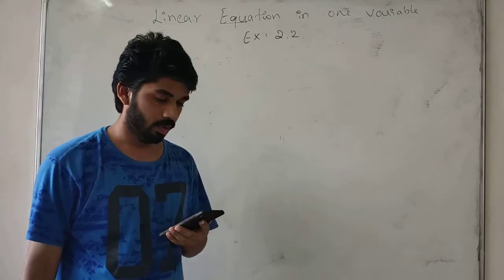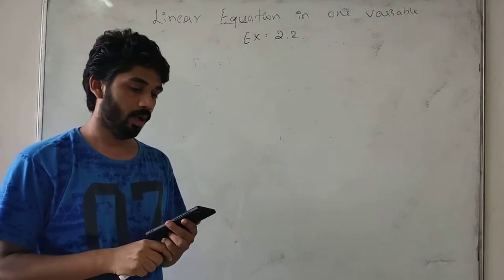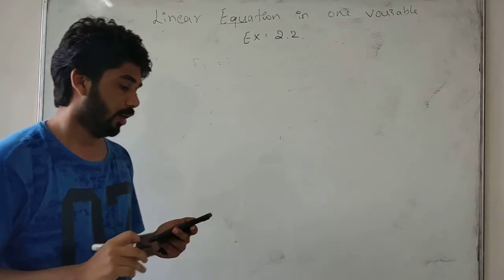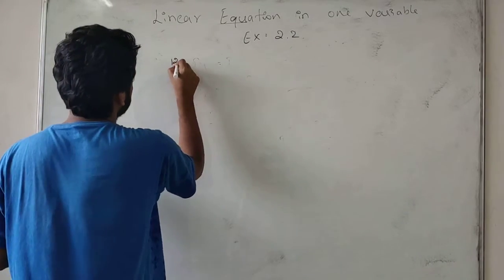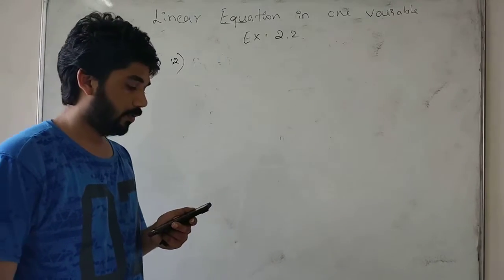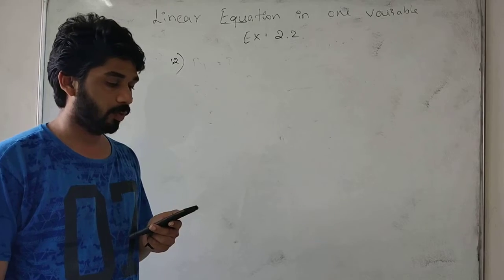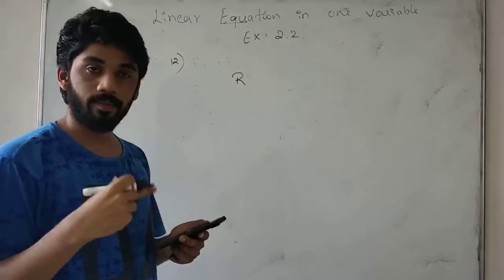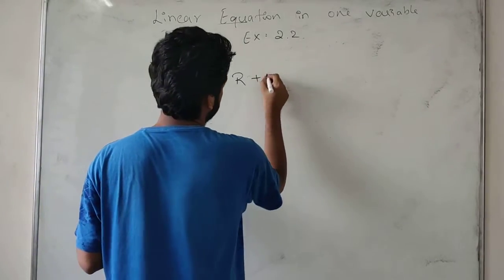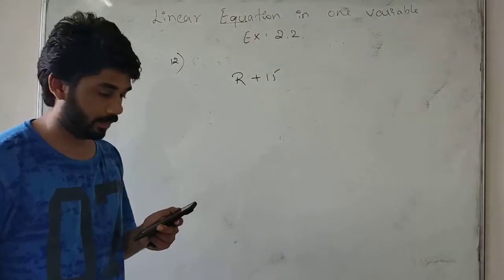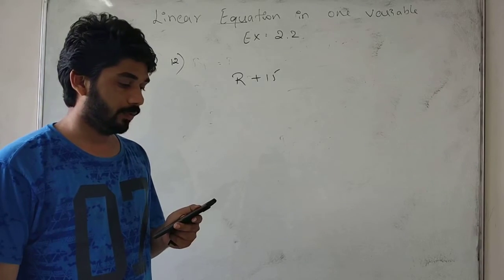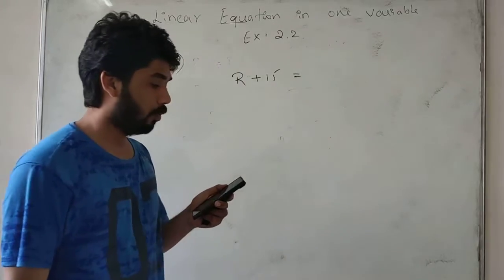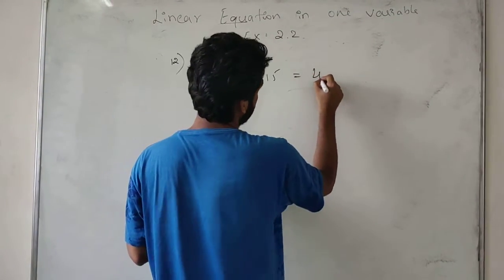The next problem is: 15 years from now, Ravi's age will be 4 times his present age. What is Ravi's present age? You must know the concept first. A person named Ravi. 15 years from now means plus 15. His age will be equal to 4 times his present age, that is, 4 times Ravi's age.